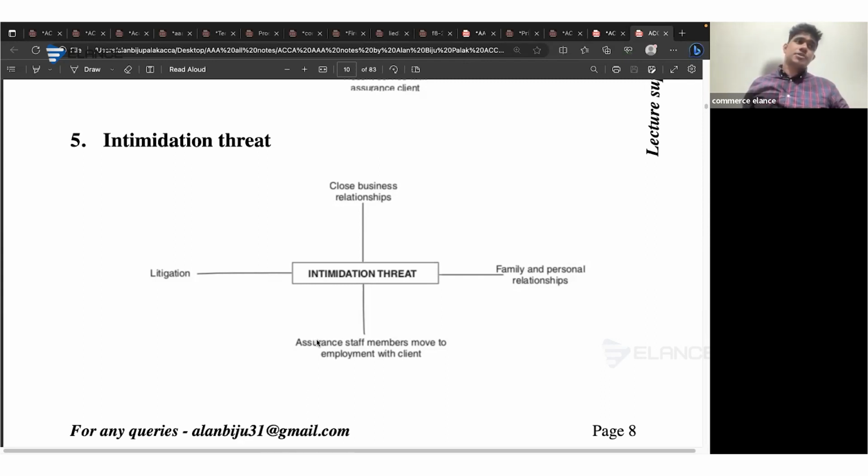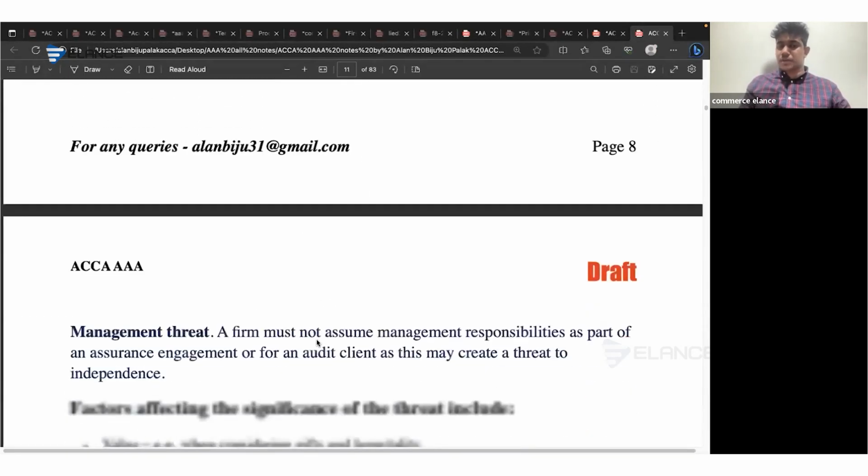And in case of an intimidation threat, you can communicate this matter to the audit committee. You can ask them to avoid whatever the threat is. And in case they are not taking any reasonable action, you must consider resigning from the audit engagement. So that's the case of intimidation threat.